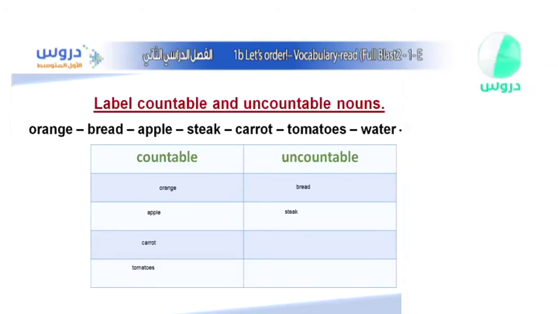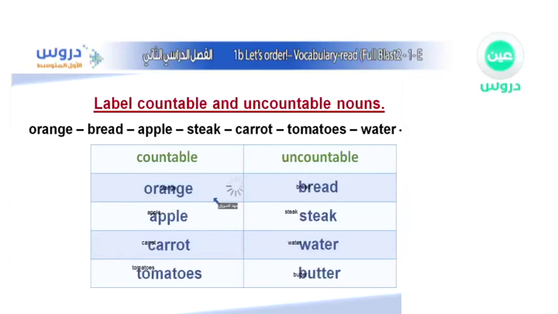Finally, the word butter, as you can see. Do you know what the butter is, of course? So when we speak about the word butter over here, what do we say? Can we count it? We can count the slices, but we cannot count the whole thing. So in that case, it is uncountable, as you can see. Okay, that's how we do it.